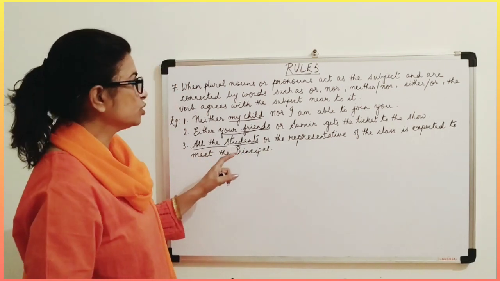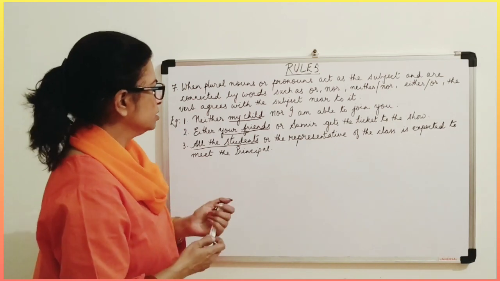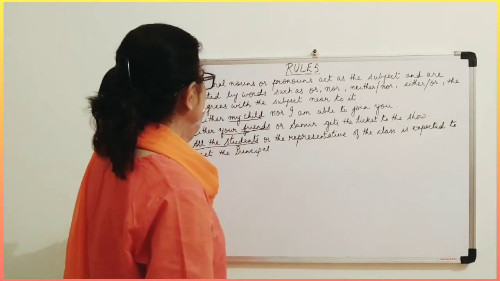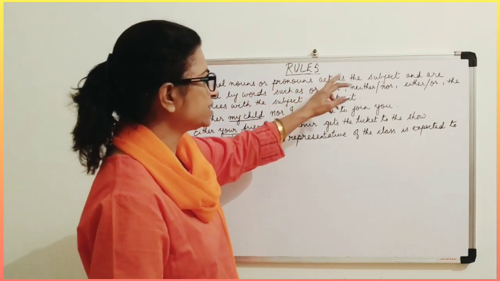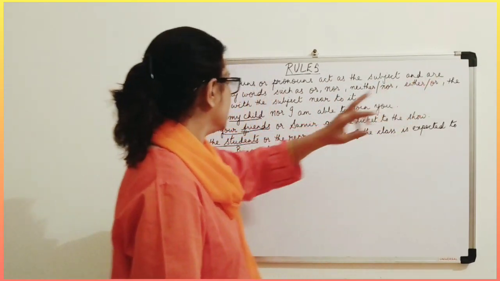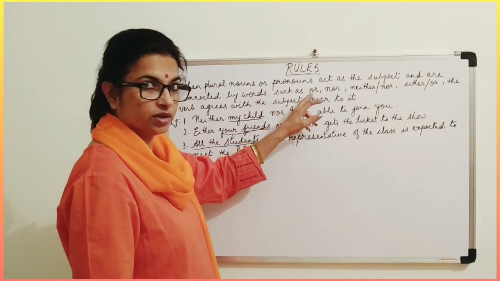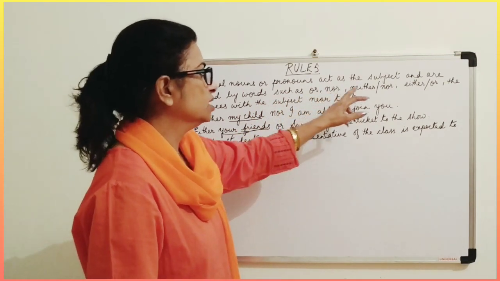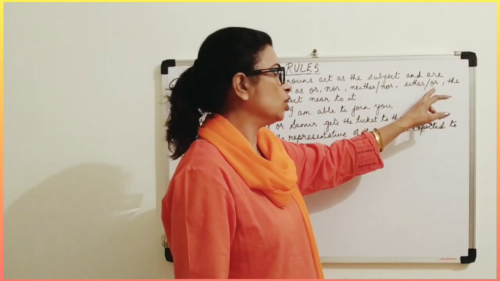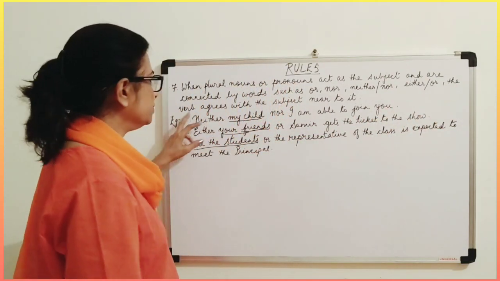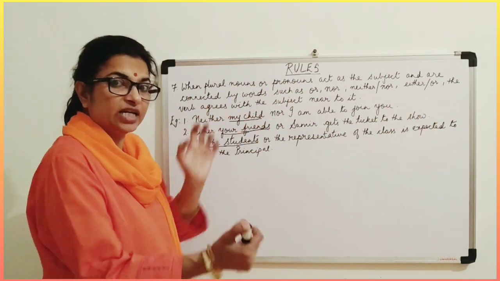They are plural nouns, or you can say pronouns. So when plural nouns or pronouns act as a subject and are connected by words such as or, nor, neither nor, either or, the verb agrees with the subject near to it.